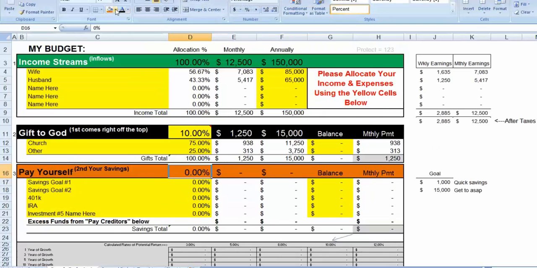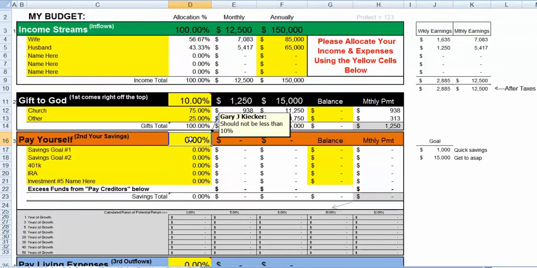I see I don't have a yellow cell connected here. We want to get rid of that. This yellow cell here should be not less than 10%, but really what we want to do is give ourselves at least 20% of our total, our paying yourself, because paying yourself first builds self-esteem in yourself. It builds security. It gives you the ability to have cash to do certain things. It gives you an emergency fund. All of those, Mr. Ramsey does a nice job.